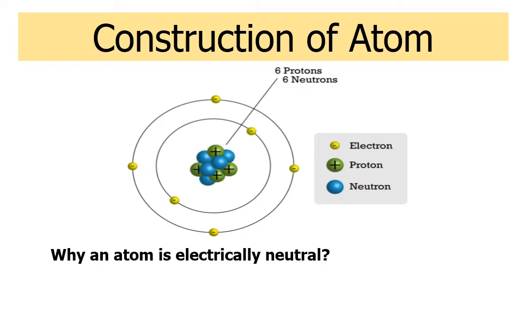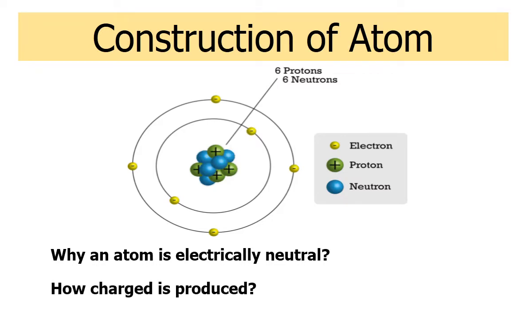In a carbon atom there are 6 electrons situated on the outer side which are negatively charged, and 6 protons which are positively charged situated at the center, and there is an attraction bond between the positively charged protons and negatively charged electrons. That is why we cannot get any free electron from the atom. That is why an atom is electrically neutral.